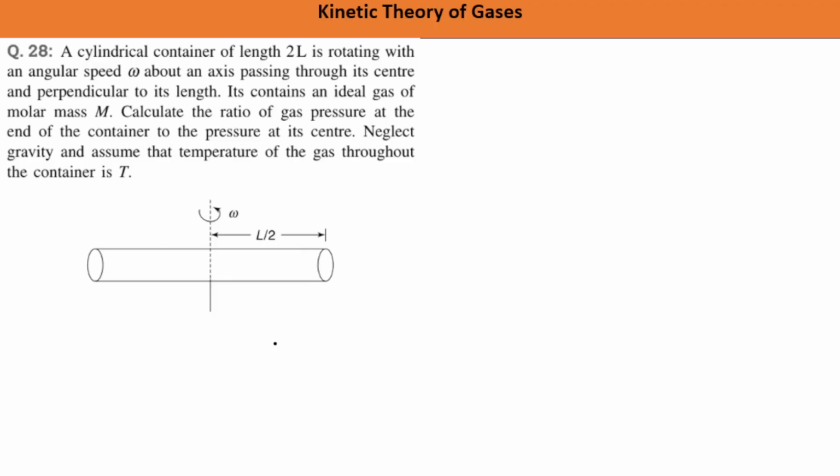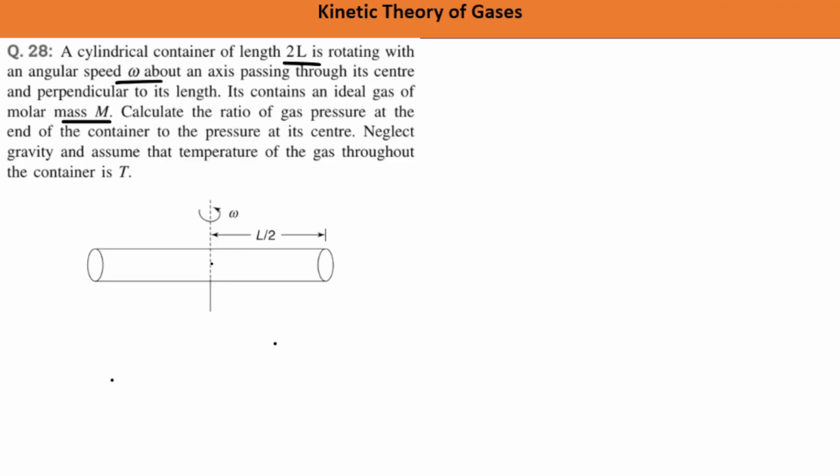Let us for now do this question. So what is said in here? A cylindrical container of length 12 is rotating with an angular speed omega about an axis passing through its center and perpendicular to its length. We can see, right? It contains an ideal gas of molar mass m. Calculate the ratio of gas pressure at the end of the container to the pressure at its center.